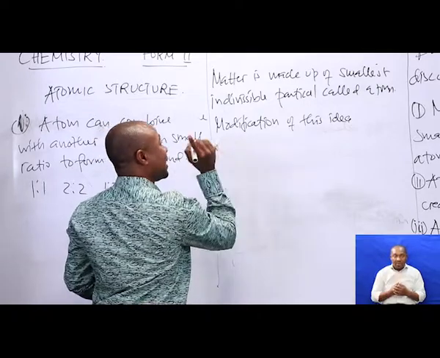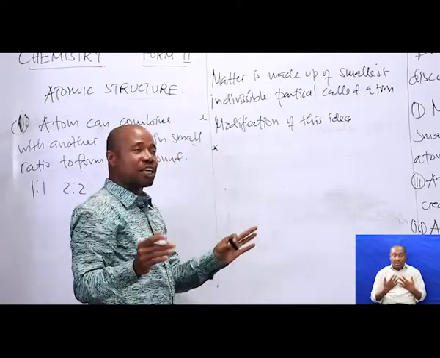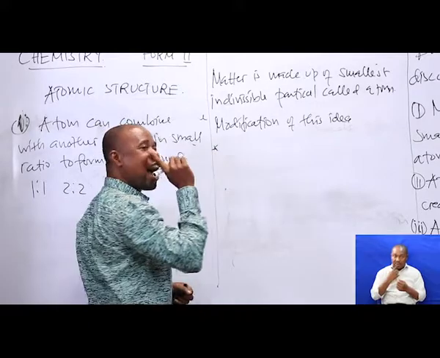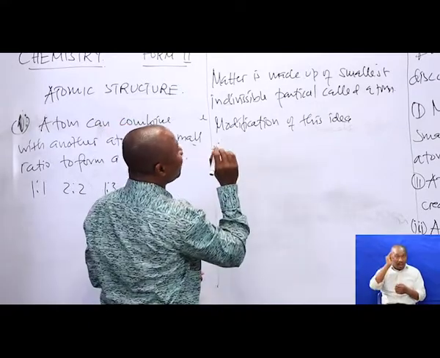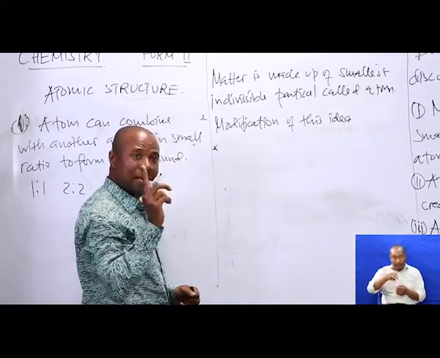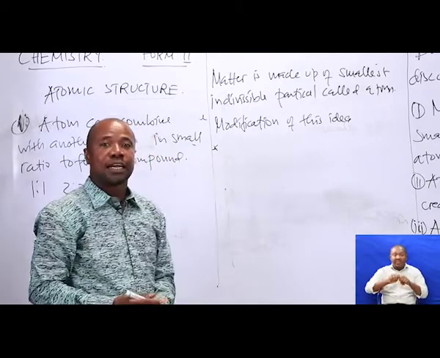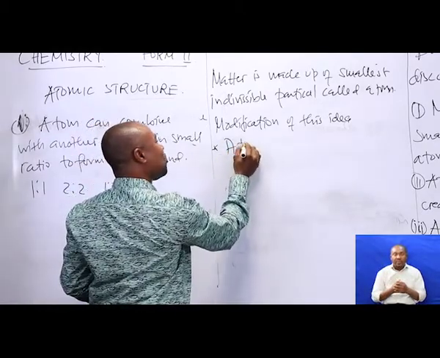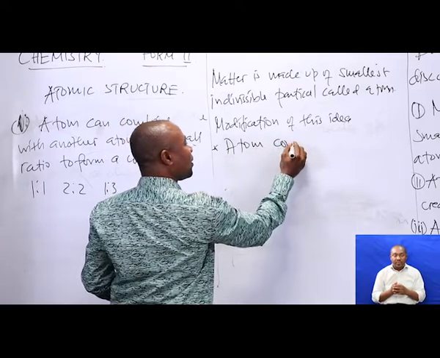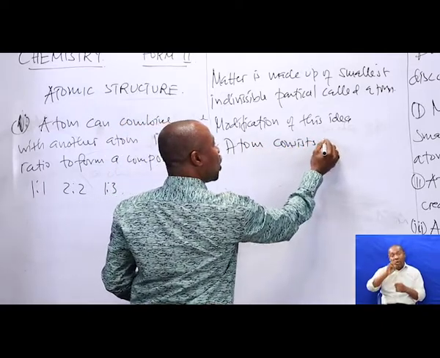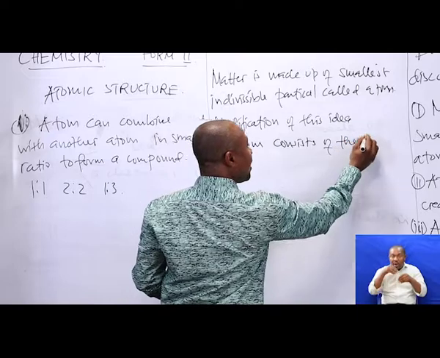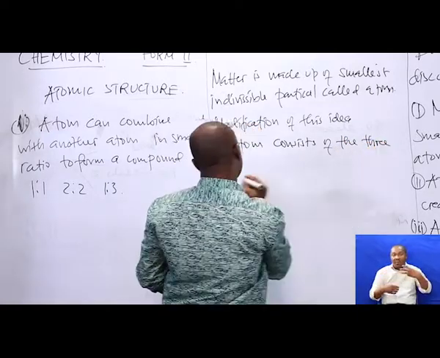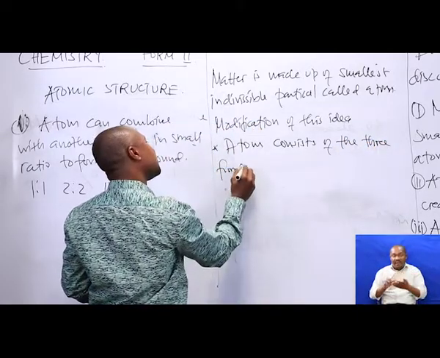So they came to the conclusion that the idea of the atom as an indivisible particle was nearly wrong, since the atom consists of three fundamental particles.